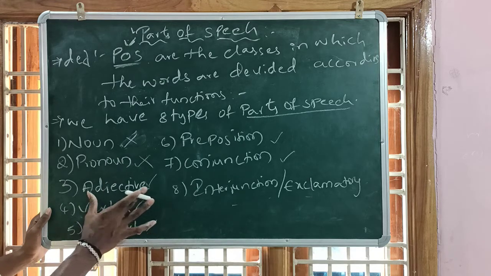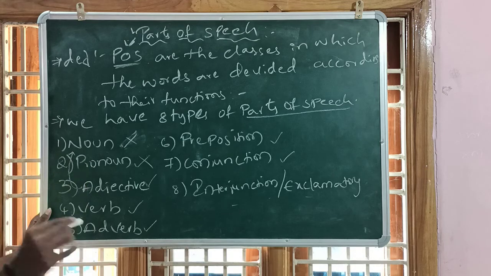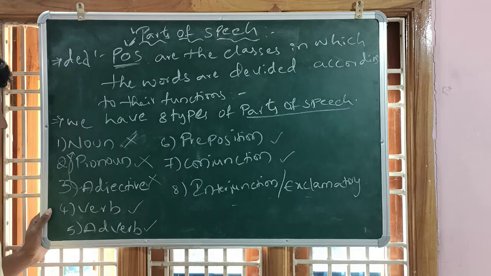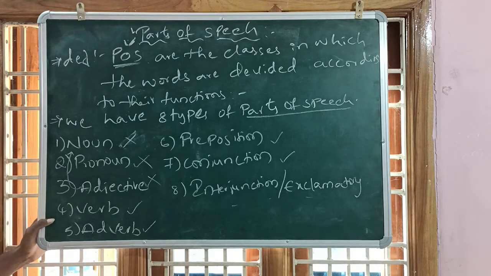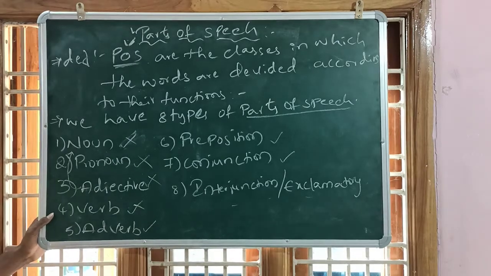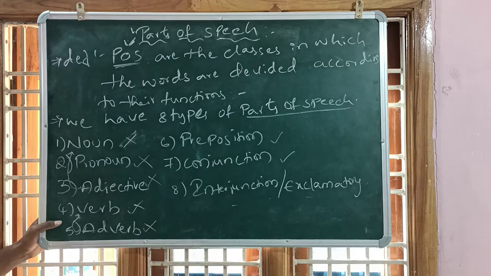Next, adjective. An adjective is a word which is used to elaborate the meaning of a noun. Next, verb. A verb is a word which tells about the work which has been done. Next, adverb. An adverb is a word which is used to elaborate the meaning of the verb.